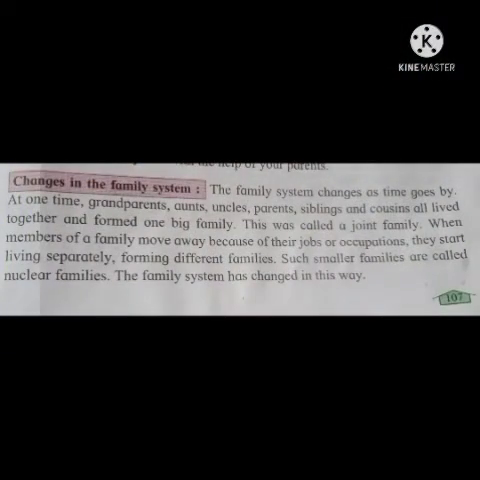Children, in the olden days, our grandparents, parents, uncles, aunts, siblings, and cousins, all these people were living together, and it was a big, that means joint family. All these people were living happily in one family, and that family was called a joint family.